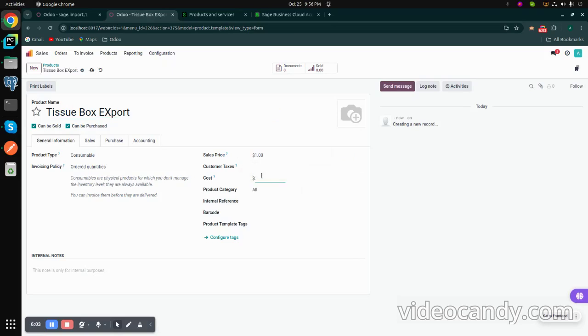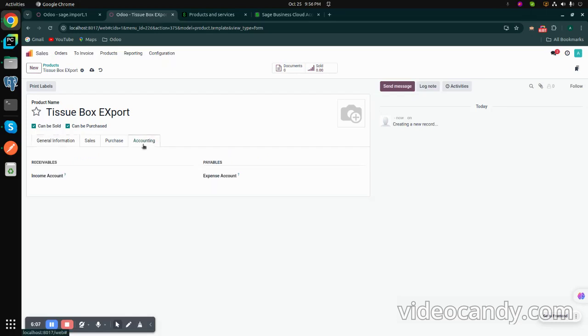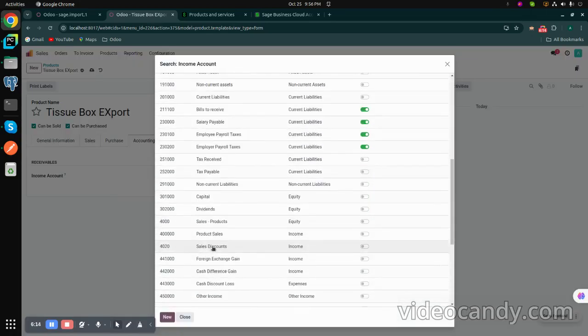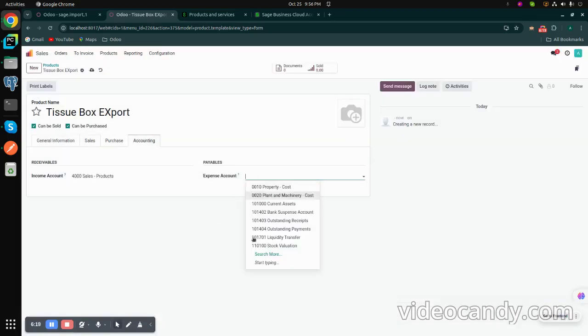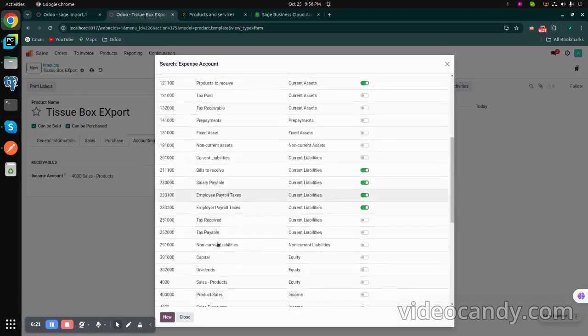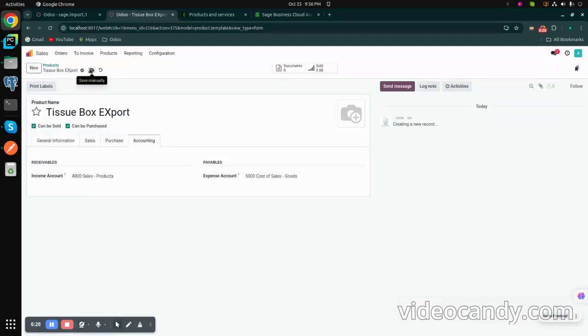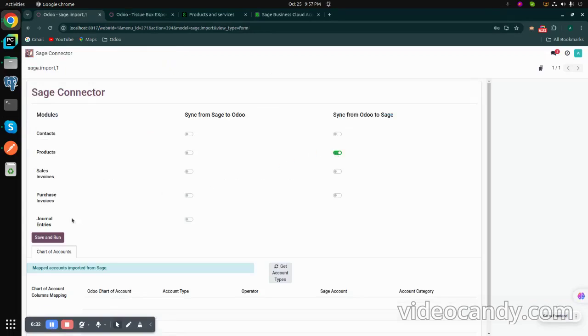I will write some random price, and then go to the accounting and select the ledger account that I want to map with it. So I will select sales product, and in expenses I will map cost of sales goods. Then I just have to save it, and now you have to click on save and